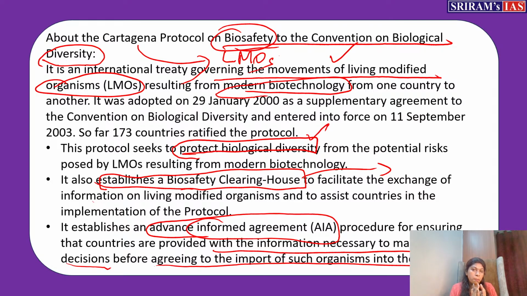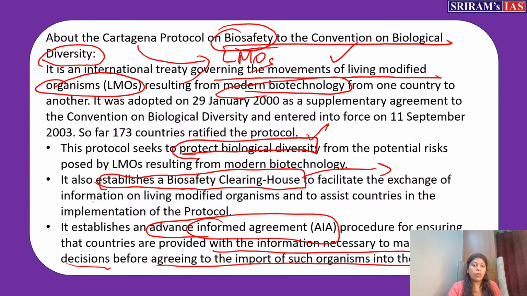So if you want to write in a simple form, you cannot write in such big paragraphs. What you can say is, this Cartagena protocol is mainly to take care of biosafety under the CBD convention. So it's an international treaty. It is trying to govern the movement of LMOs, that is living modified organisms, which results from modern biotechnology.